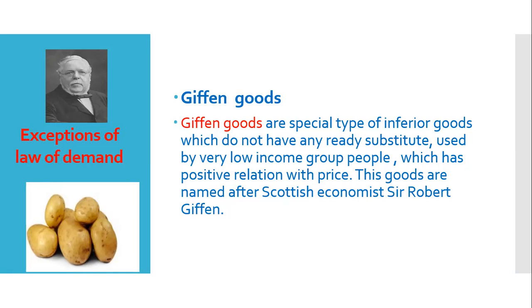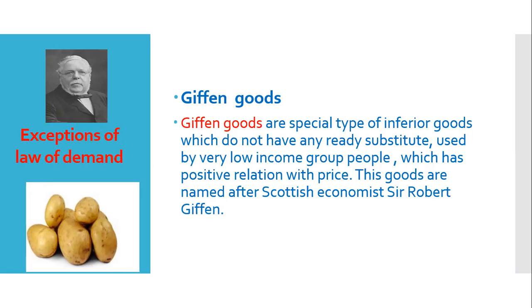These goods are named after the Scottish economist Sir Robert Giffen. When you say Giffen goods, we wonder why this is the name of the good. Actually, the situation was observed by the Scottish economist Sir Robert Giffen, so these goods are named after this economist's name and are called Giffen goods. He observed that in Ireland, some very poor people depended on a very inferior good, that is potato, that general people often do not buy.